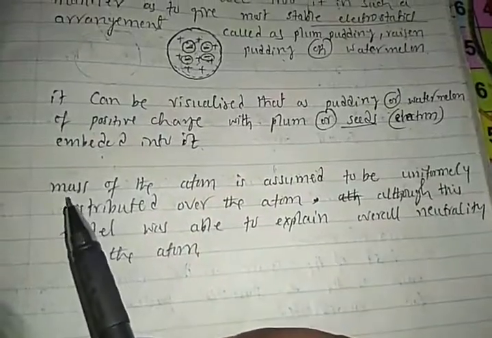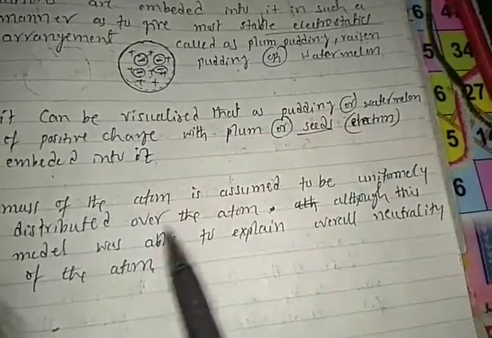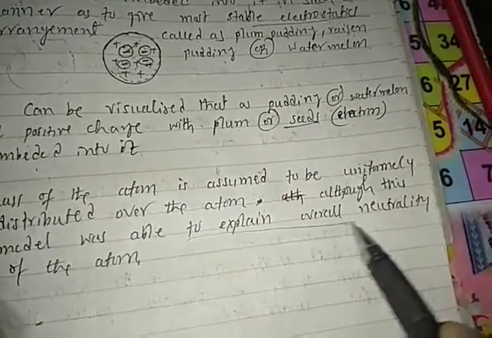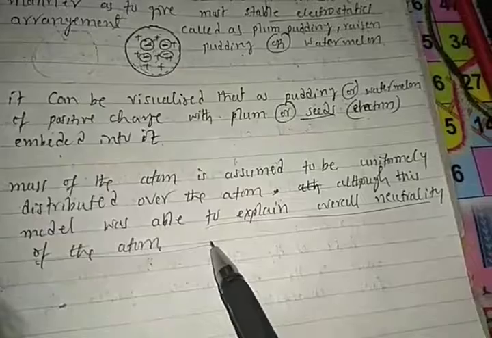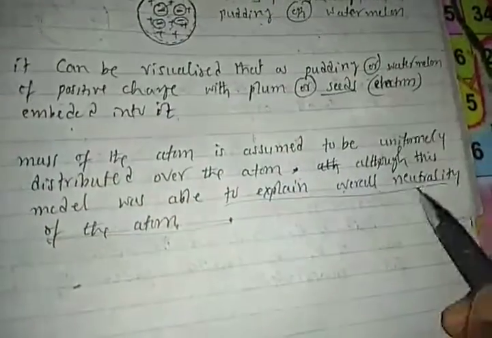Students, the mass of the atom is assumed to be uniformly distributed over the atom. This model was able to explain the overall neutrality of the atoms. Understood, students? Neutrality of the atom means the number of positive charges equals the number of negative charges. So that is neutrality of the atom.